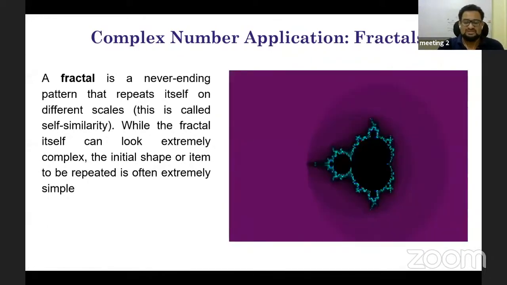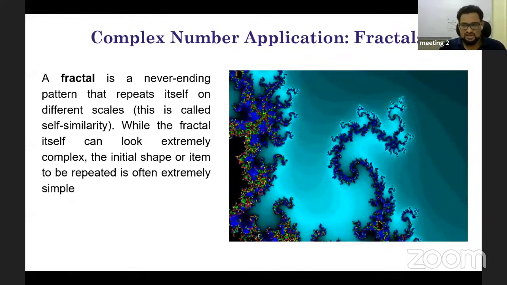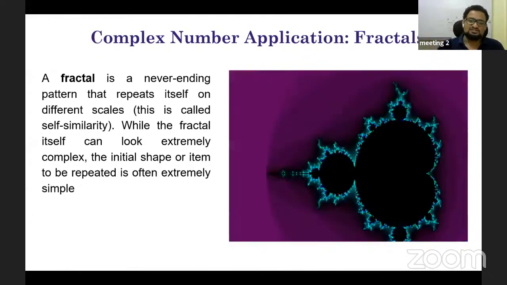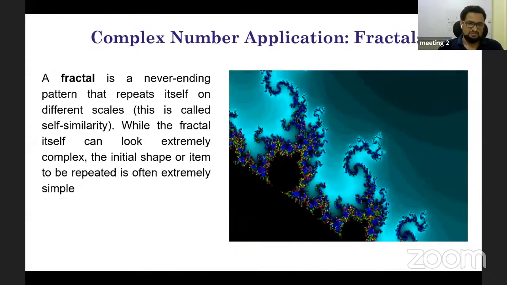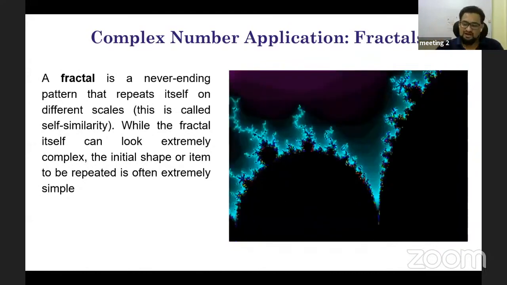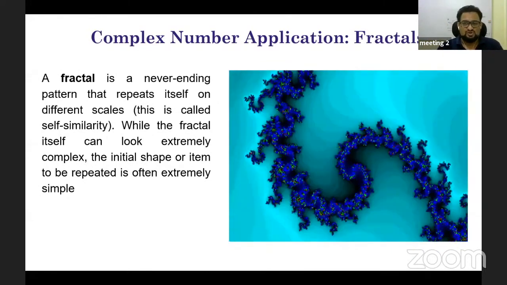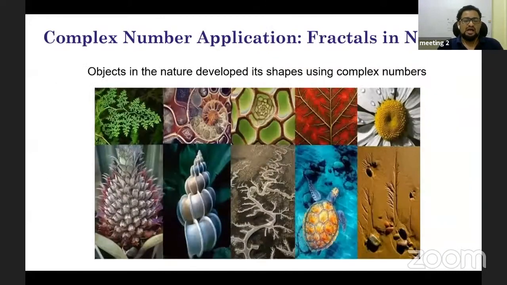Now you want to represent this fractal, so you need to use complex numbers. You can generate these fractals by visualizing the complex numbers. So you have a complex number you want to visualize, and then you can generate fractals out of that. Yesterday you also saw some slides related to this. The objects in nature develop their shape using complex numbers. So this is the best example that complex numbers have very wide application.